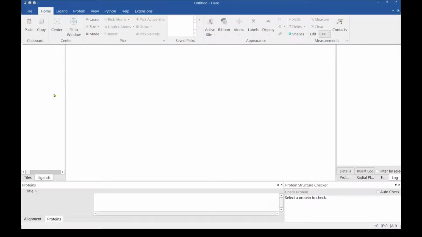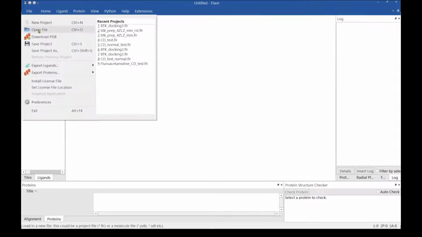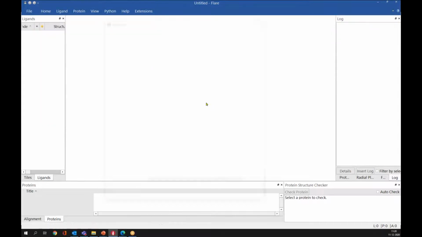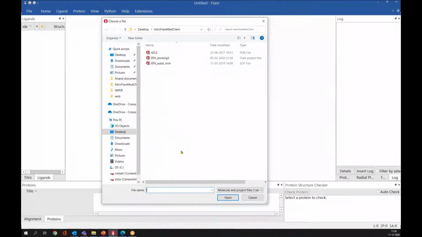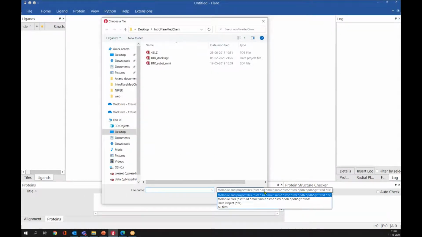Now we'll see the Flare GUI, and since Flare is a structure-based design software, obviously you need to read in the structure. For reading in the structure, you can go to the file menu and click on the open file option here. These are the different file formats supported by Flare, like MOL, MOL2, PDB, or if you have a Flare project, you can open that as well.